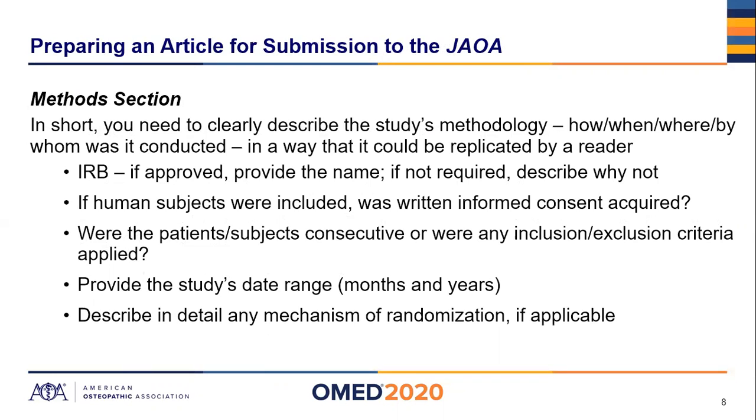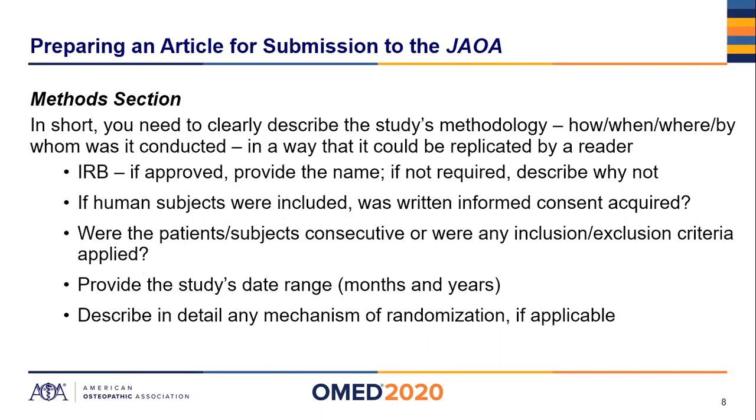In a way that it could be replicated by a reader, if only by reading the paper. Everything needs to be as clear as can be. And I've listed a few bullet points for all method sections that you should either address, describe in full, or describe perhaps why it wasn't undertaken, such as IRB approval. If it was approved, we need the name of the approving IRB. If IRB approval was not required, please describe why not.